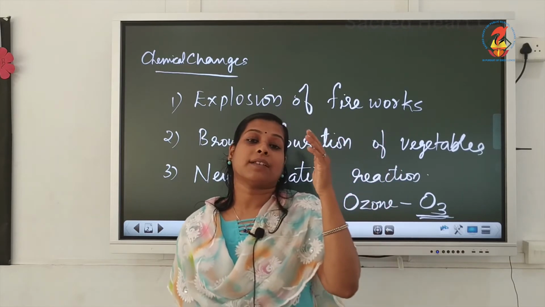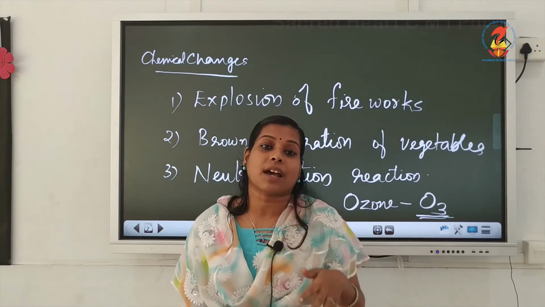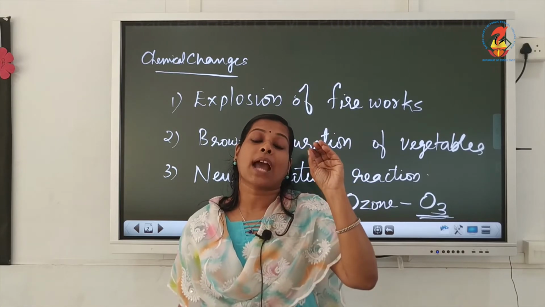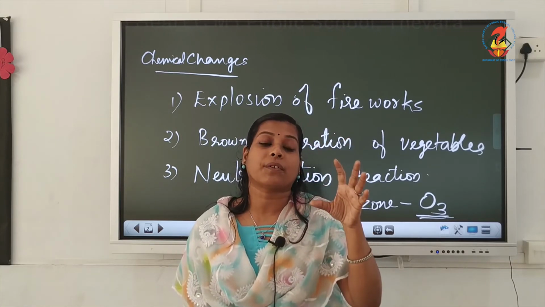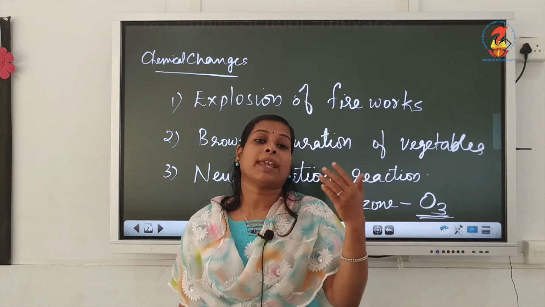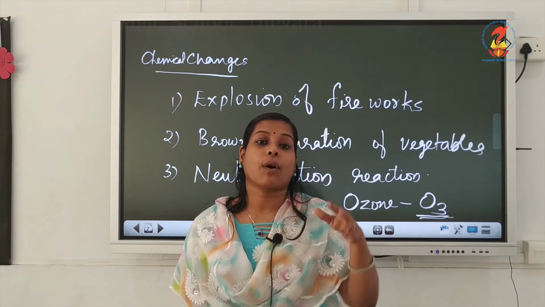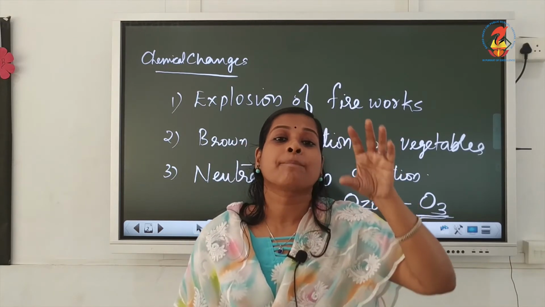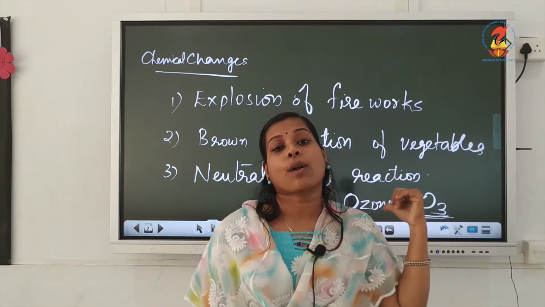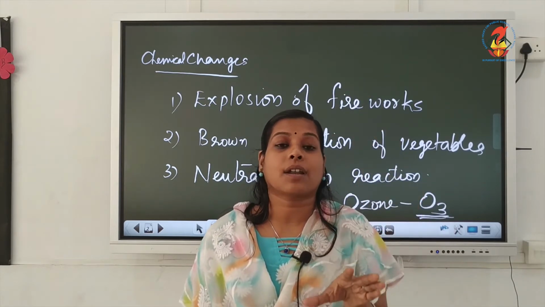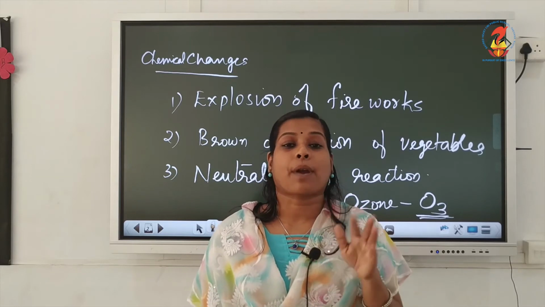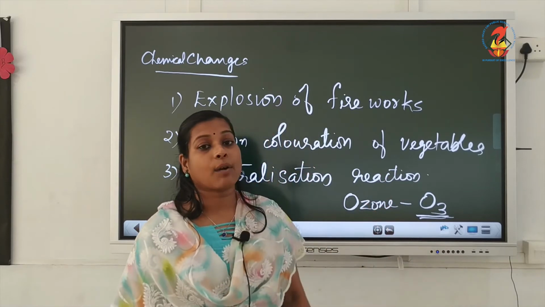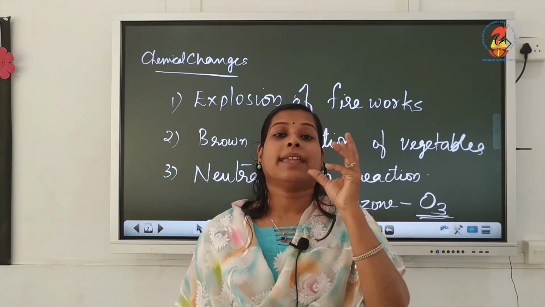The sun produces different types of radiations and they reach the earth, but some are harmful and some are harmless. These ultraviolet radiations are very harmful for us. They can be a cause of skin cancer and more. So UV radiations are trapped by the ozone layer, so that they will not reach the earth and we will be protected. The ozone layer is a protective layer in the atmosphere.